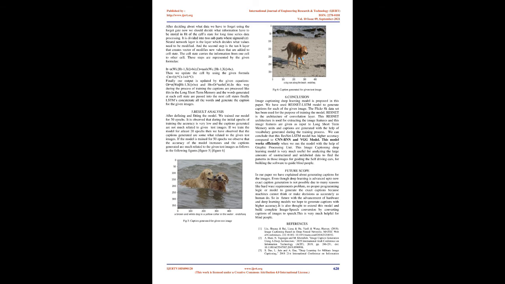LSTM. The output of ResNet, image feature vector, and vocabulary built by using training data set captions are passed to long short-term memory networks to generate captions. When we pass image feature vector and vocabulary as input to first layer of LSTM, it generates the first word of the caption using training knowledge.